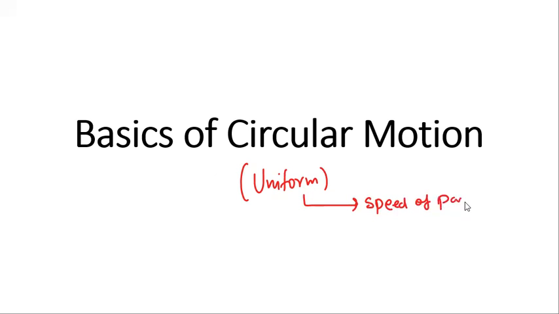Okay, so today's topic is basics of circular motion. We'll be basically learning about uniform circular motion. So what is uniform circular motion? In uniform circular motion, the speed of the particle remains constant. Now, here, speed only means the value. The direction of the velocity will change, but the value of velocity will be constant.